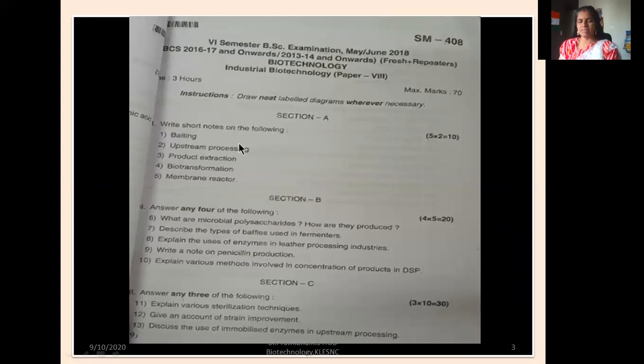While writing the answer, kindly underline the important points or key points or relevant points, and after each answer put double lines so that your presentation will be really good, and maintain neatness. Don't start any fresh question at the bottom. If you have this particular space empty, go to the next page instead of writing here. For example, I have written question number 1, question number 2 and question 3. Don't start here when you have this much space at the bottom. Go to the next page and start on a fresh page.